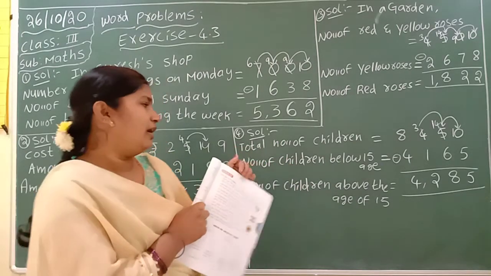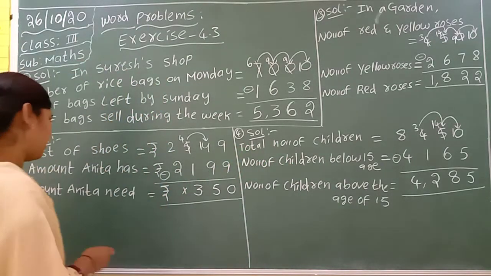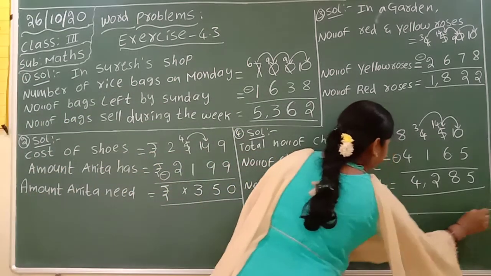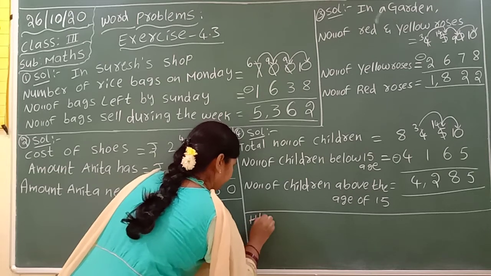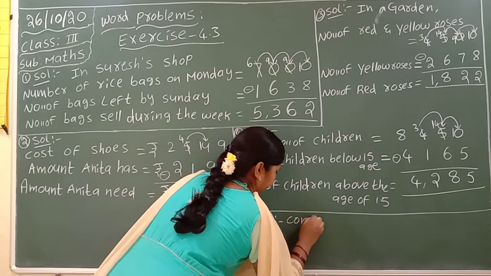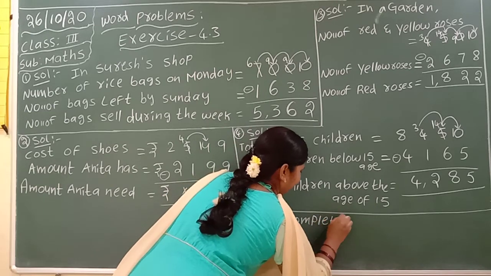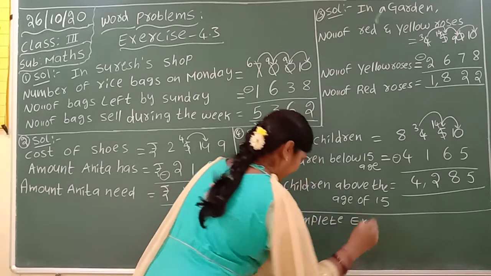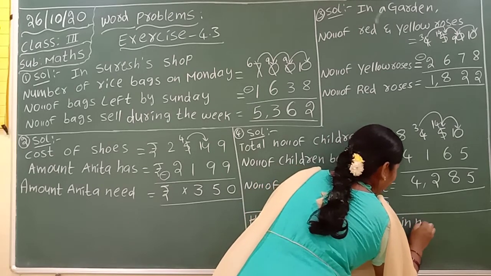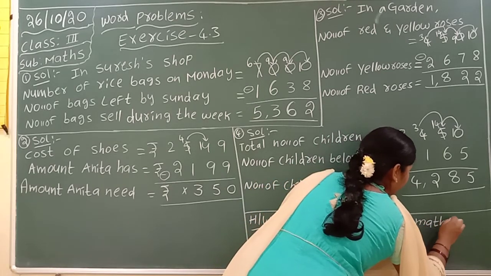Read the question and write down the sentences. So today your homework is to complete exercise 4.3 in your maths notebook.